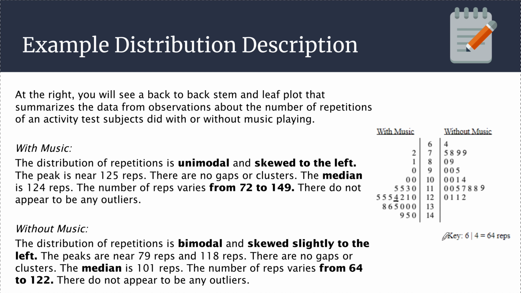The median is 101 reps. Again, I counted down from 122 reps and up from 64 reps and crossed stuff out until I got to the median, which happened to be 101 reps. The number of reps varies from 64 to 122. There do not appear to be any outliers. So I described each of those distributions. Go ahead and copy those down and the back-to-back stem and leaf plot over here. So you have another example of how to describe a distribution.